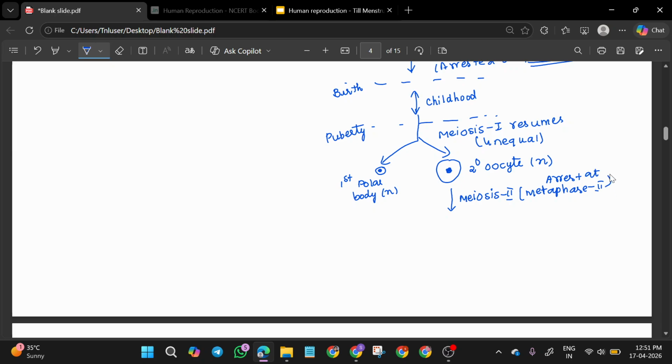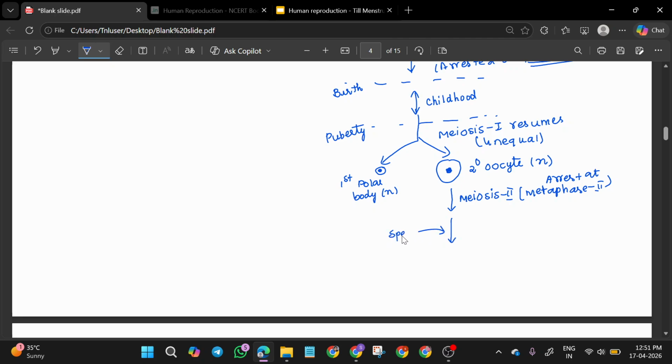In females nothing happens simply or continuously like in males. Females are complex, so it is slightly different. So meiosis 2 will occur, but it is arrested. Only if the sperm enters can this meiosis be completed. Otherwise it cannot be completed.